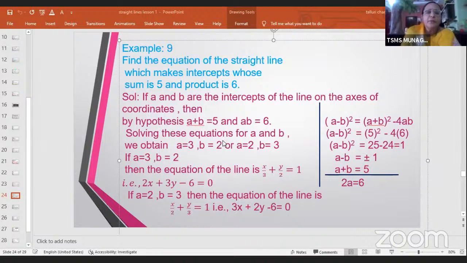If it is other way around, that is if I take A equal to 2 and B equal to 3, then the equation of the line is x by 2 plus y by 3 is equal to 1 or 3x plus 2y minus 6 equal to 0. So like this, we will be getting two equations if we have the sum as 5 and product as 6. Okay, so let's move on to the next one.